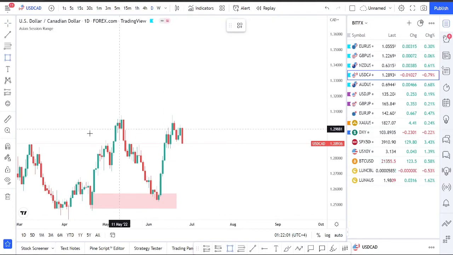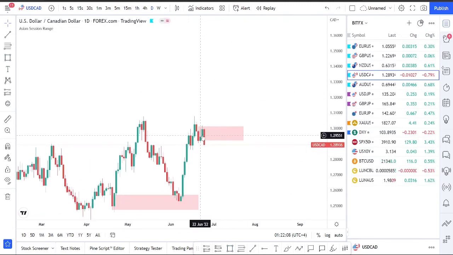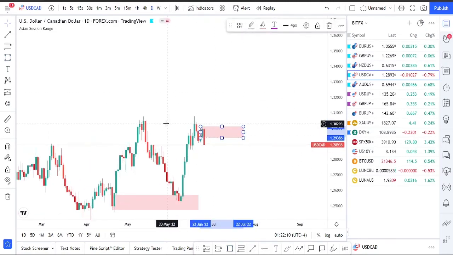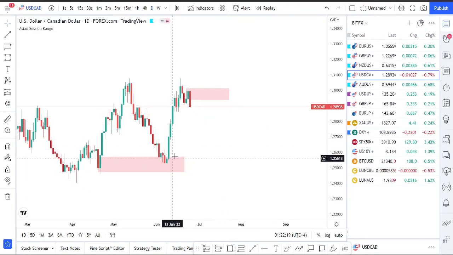So now, what areas can we look for to buy and sell? Firstly, to continue the shorts, I would potentially look for sells around this area for USD CAD, because even though we are bullish on USD CAD, we will still be racing down, filling all these imbalances, and then continuing up from here. So the first thing would be the market potentially retracing back to this order block on the week open, and we can look for lower time frame confirmations on this, and we could potentially get some sells to carry on down.